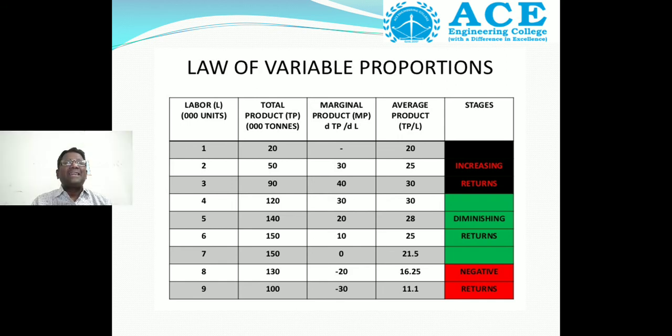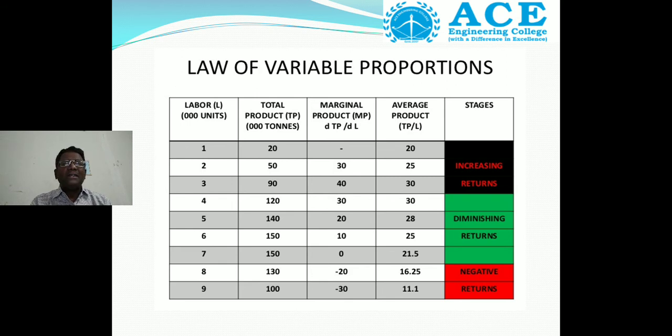Whereas in the second stage, that means the 4th, 5th, 6th and 7th labor, when we are adding labor, initially the output increases, but the marginal product and average product gradually decrease. That's why we call this stage diminishing returns.